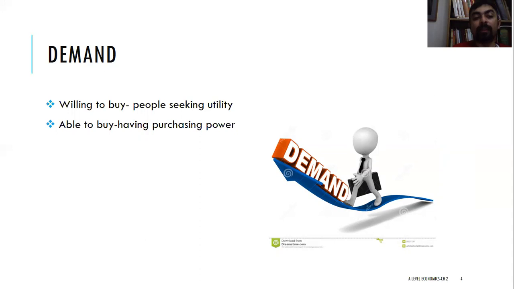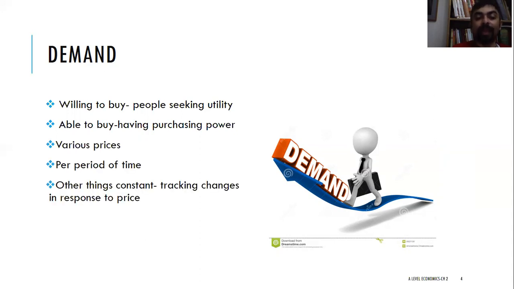So willingness and ability both are very important, at various prices per period of time. And this is very important again, other things held constant. So when we measure the relationship between price and quantity, we assume that other things are held constant. Otherwise, the demand curve will shift. So we'll see the factors that cause shift in the demand curve in future as well.